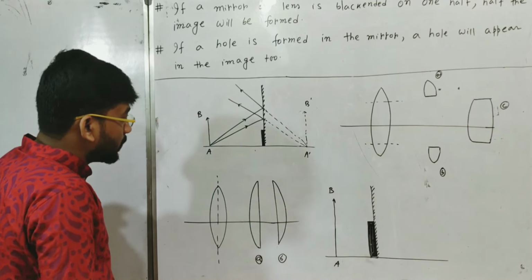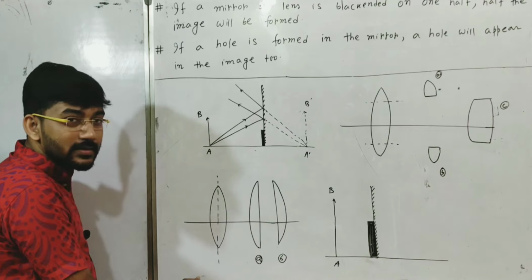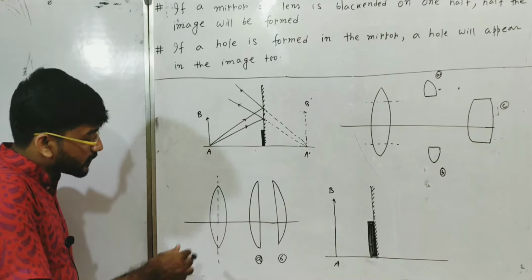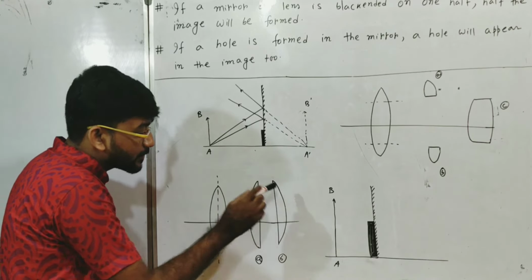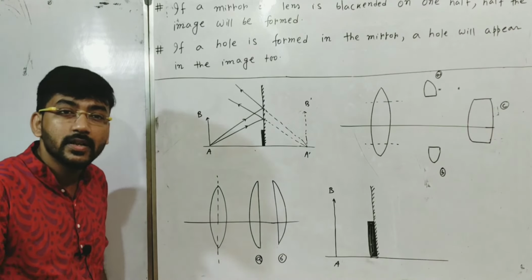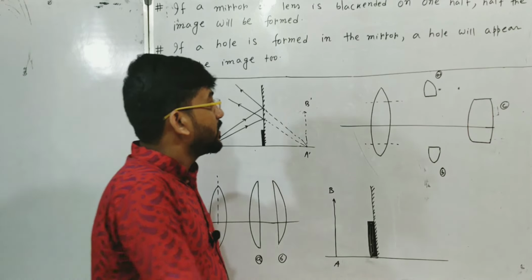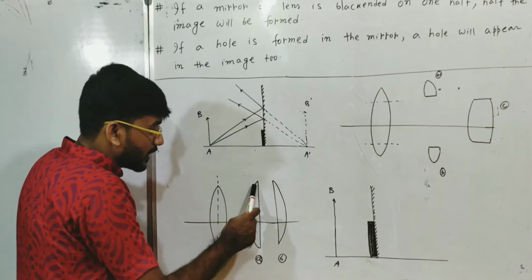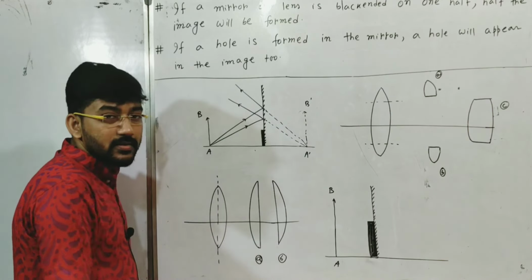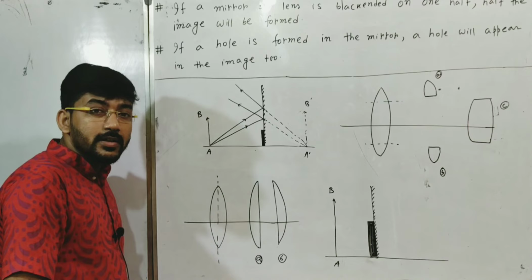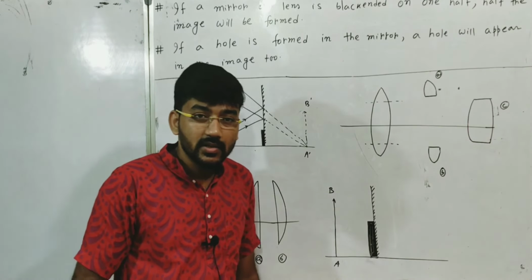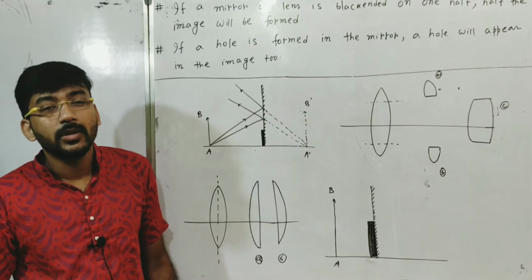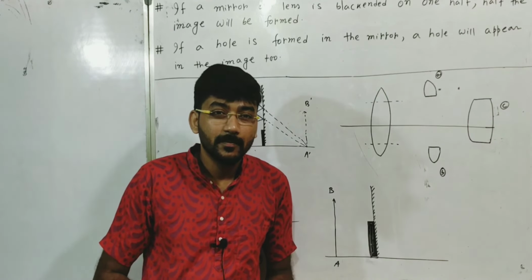But if we cut the lens like this, then the nature of the image will change. This is because the refracting surfaces change. Here the refracting surfaces were both curved, but here one is a curved surface and the other is a plane surface. So the nature of refraction of light will change, and the nature and position of the image for a particular object will change.